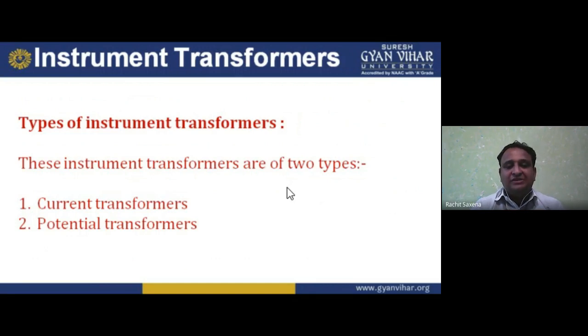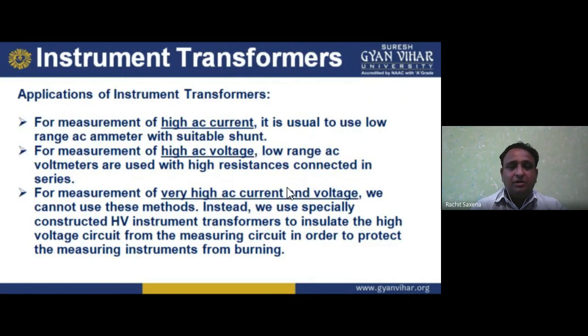In my previous lecture, I told you about the current transformer. But now we are considering the potential transformer in this lecture. Application of instrument transformers. We know that we can use them in conjunction with an ammeter, voltmeter, wattmeter, watt-hour meter, and some protective relays for measurement. But why are we using them? What are the applications we have?